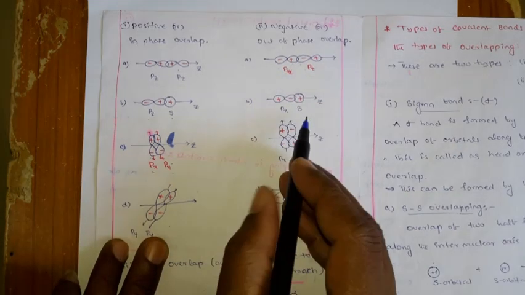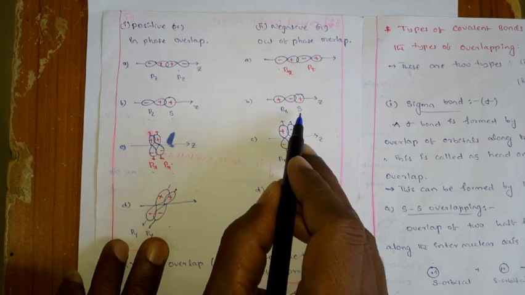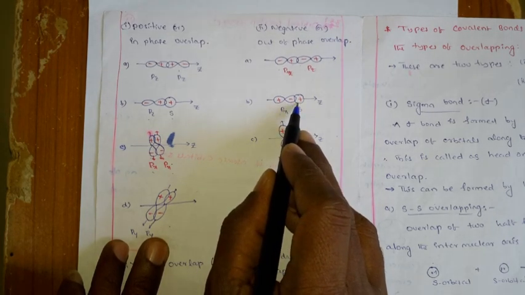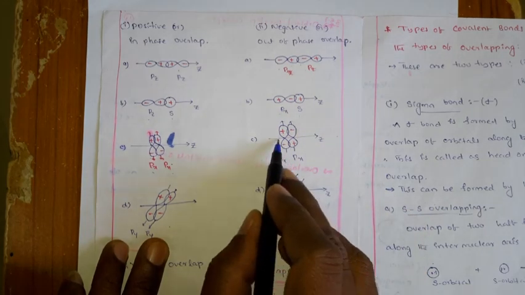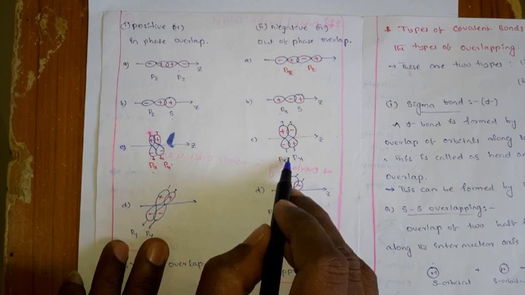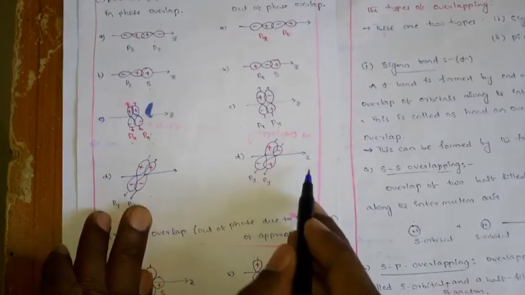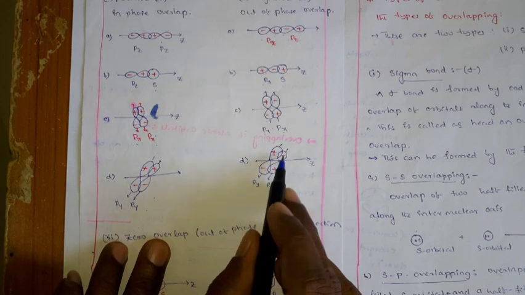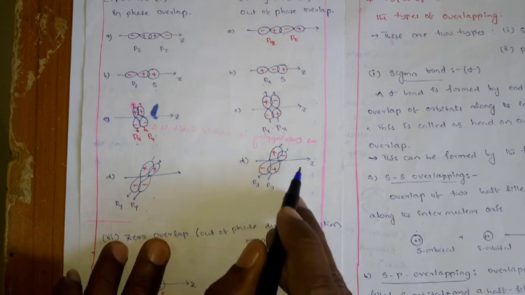You see the same example here, px overlapping with the s, but the sign is minus and plus, so again it is a negative overlapping. And here again px is overlapping with the same orientation, but the signs are different. Similarly py overlapping, and the orientation is the same, but the signs are different.